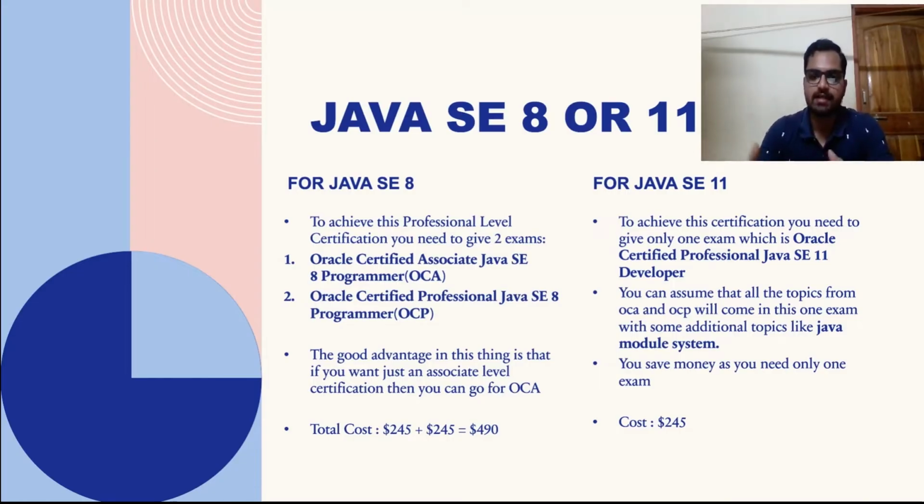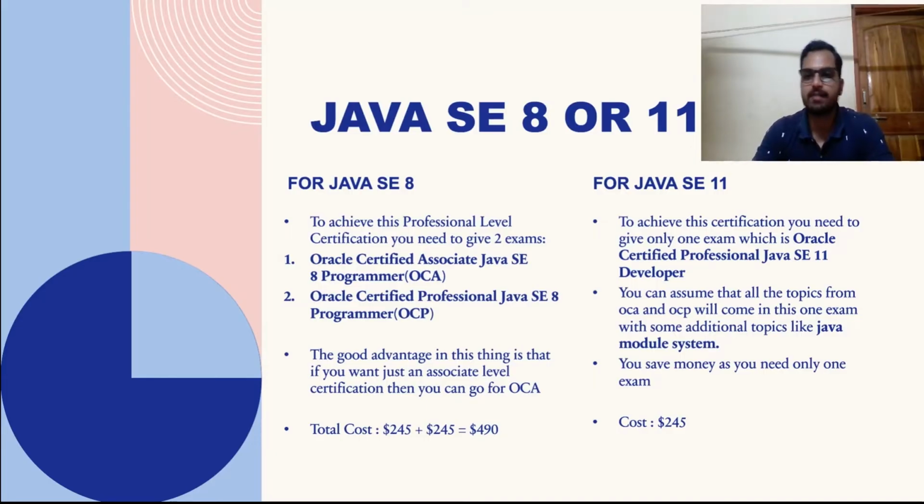In that case, you can first go for the OCA exam, which is comparatively easier than the professional level exam, right? At least you can have one Oracle certification under your belt. And after that, you can either go for the OCP JP8 or you can also go for the professional SE11 certification, right? That is one of the advantages in SE8.